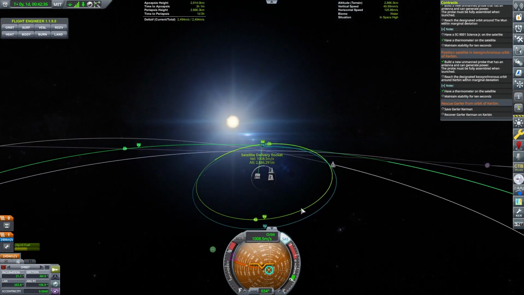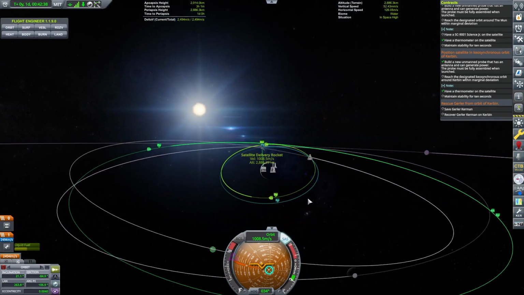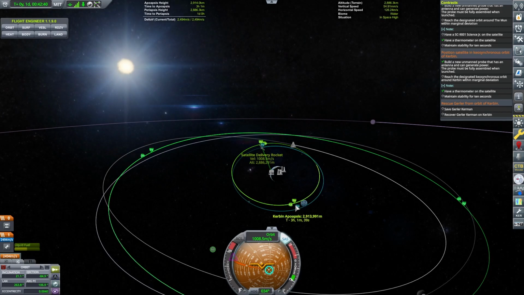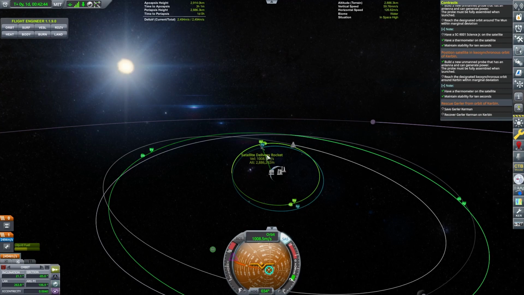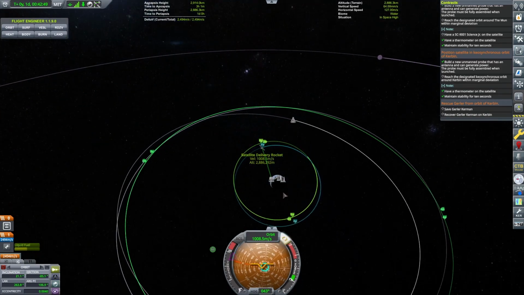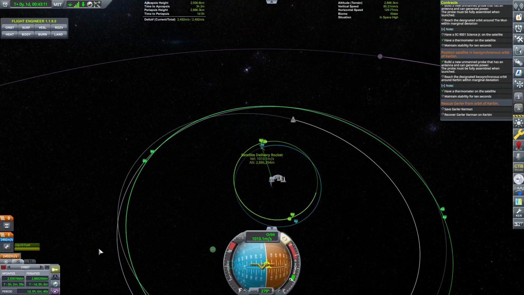There we go. Okay, so now we need to switch. Right now our apoapsis is over here. They want the periapsis to be here because, for my orbit, this is the highest point. So we need to switch those. The way we do that is we go to the periapsis and press on that.